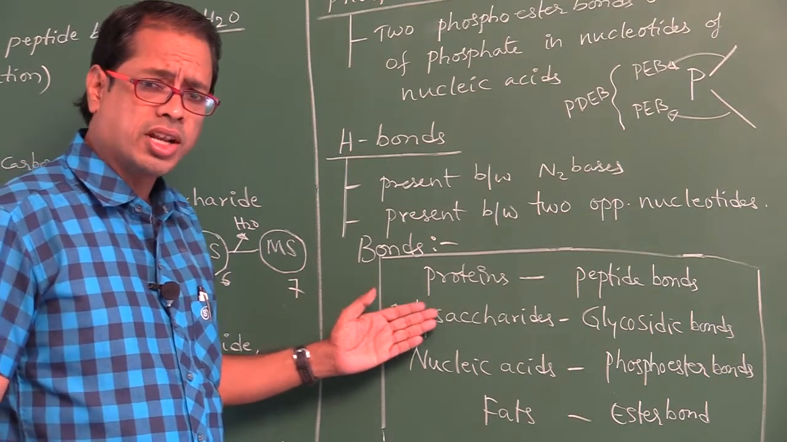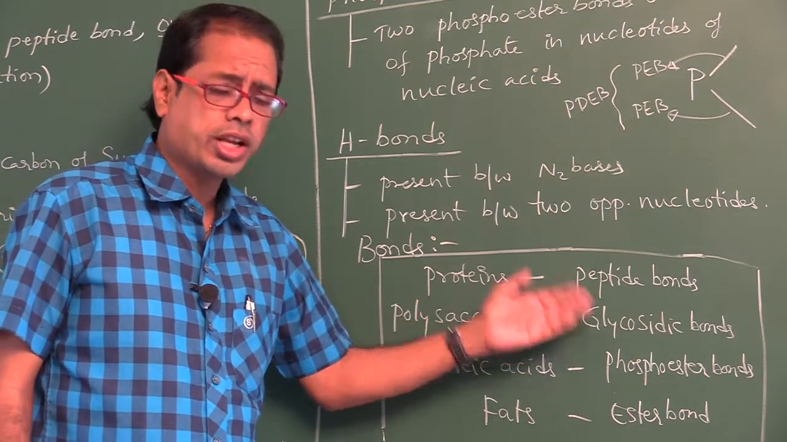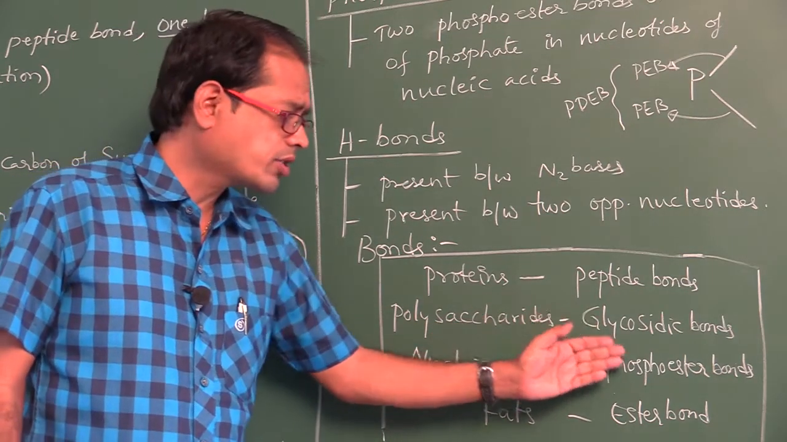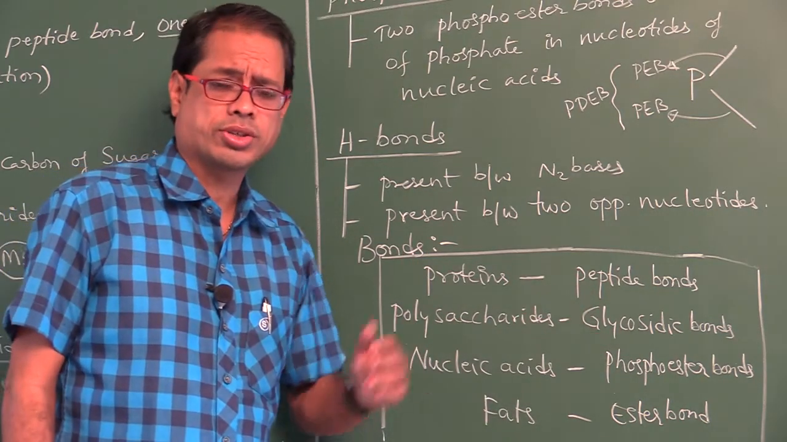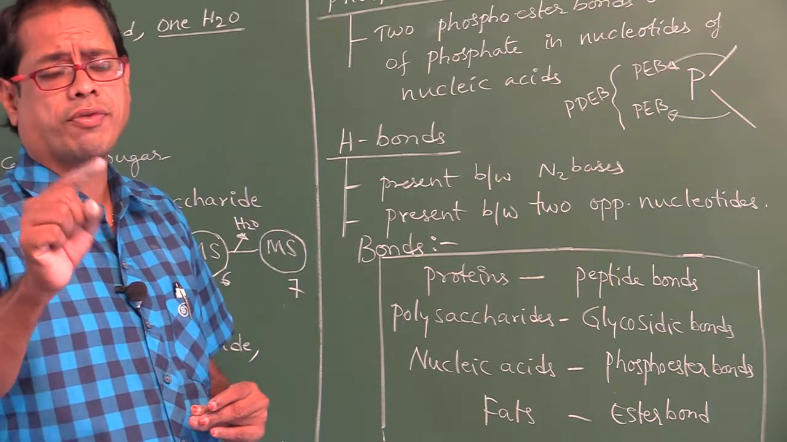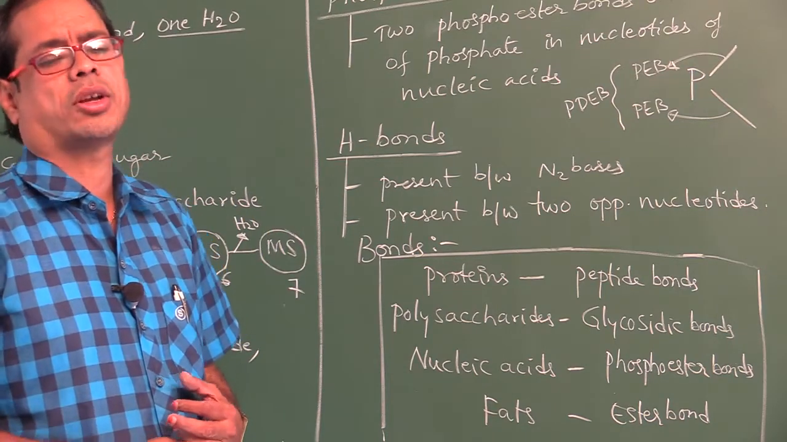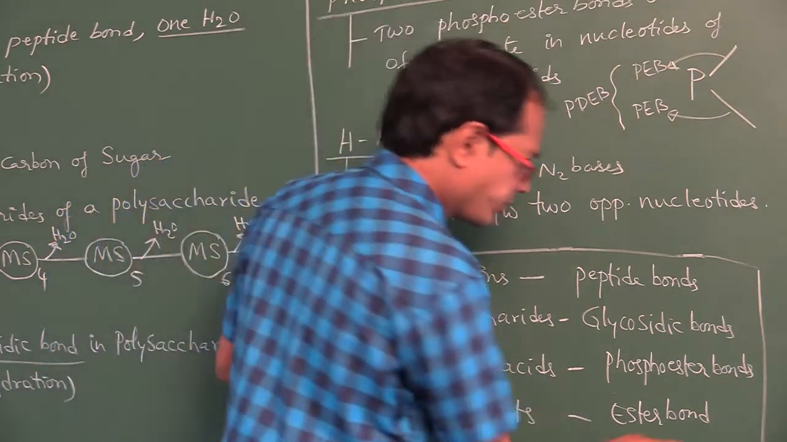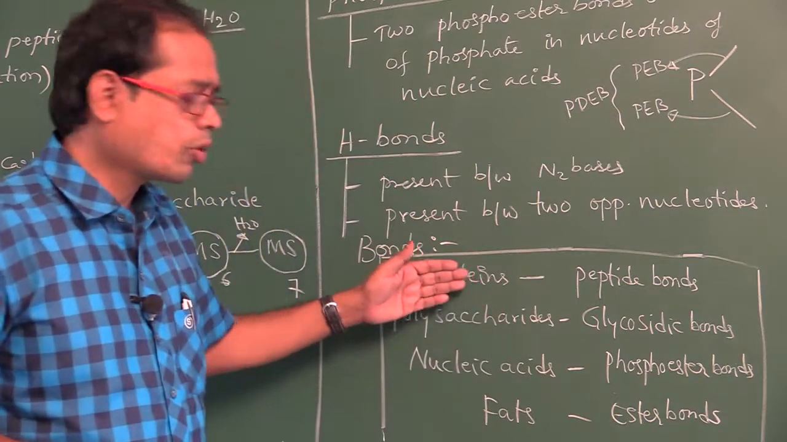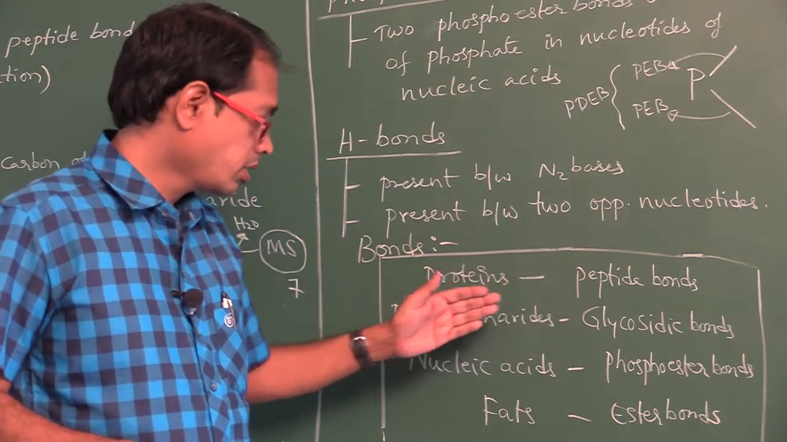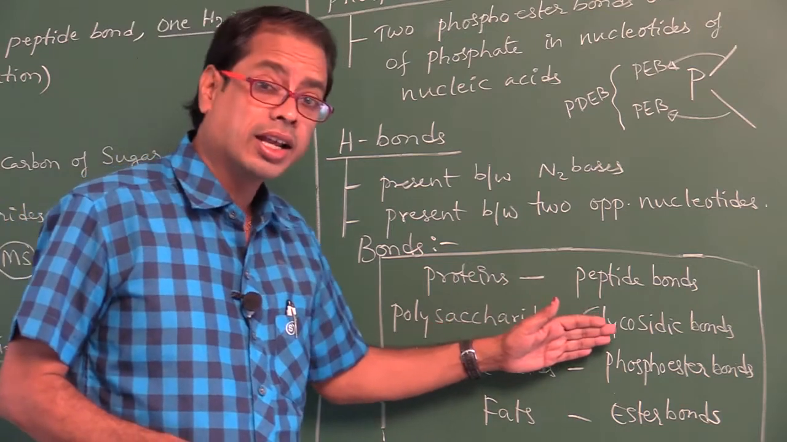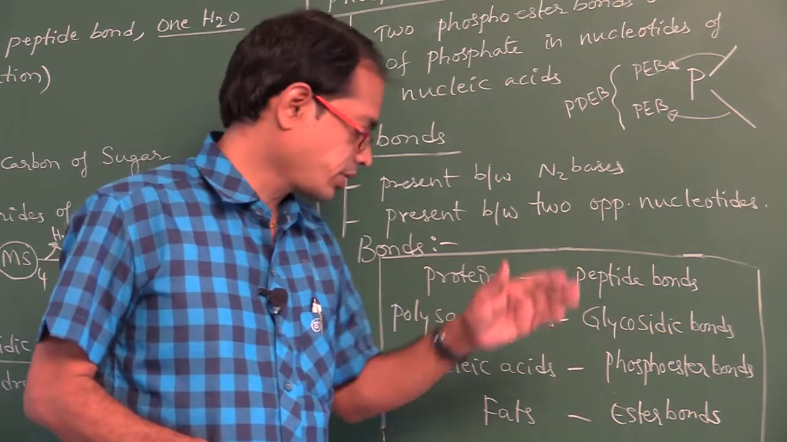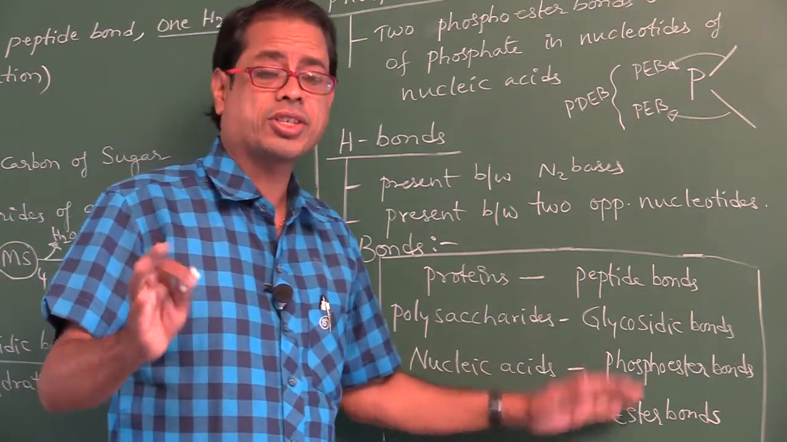The bonds present in polysaccharides are called glycosidic bonds. The bonds present in nucleic acids are called phosphodiester bonds or phosphoester bonds. The two phosphoester bonds on either side of phosphate together are called phosphodiester bonds. The bonds present in fats are called ester bonds. So, bonds in proteins are peptide bonds, in polysaccharides glycosidic bonds, in nucleic acids phosphoester bonds, and in fats ester bonds.